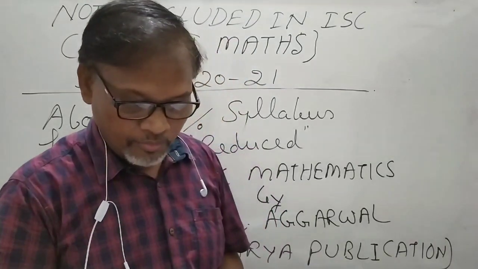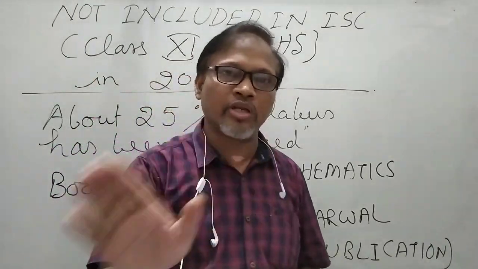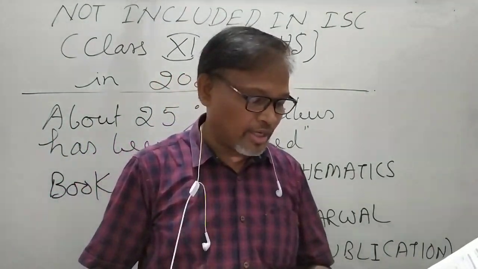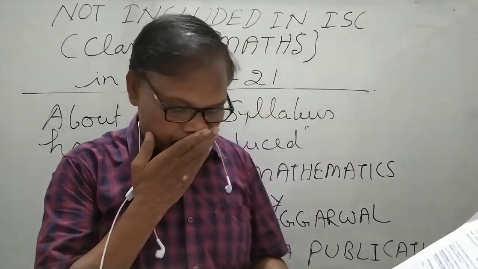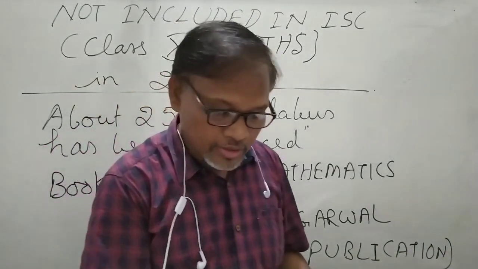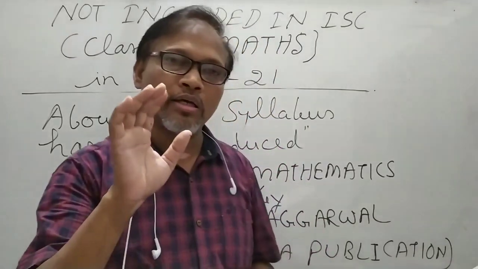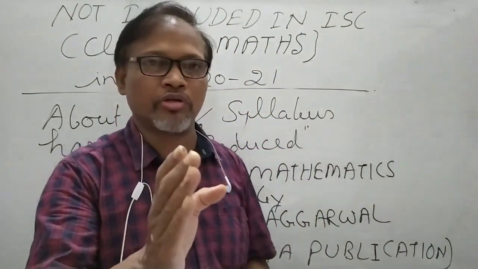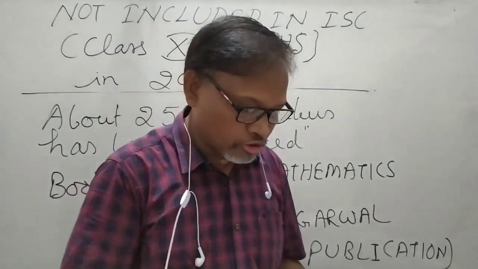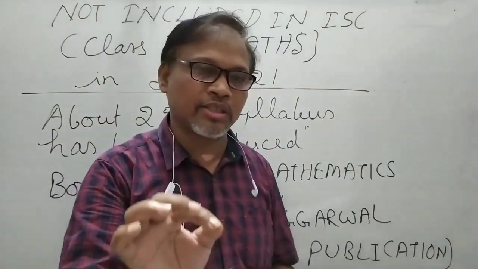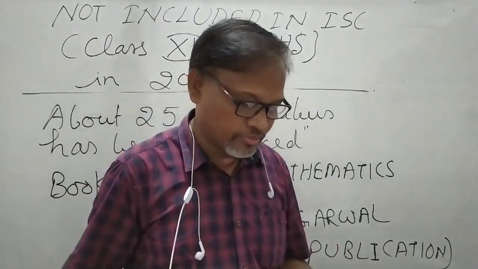Now chapter 9, binomial theorem, everything will come, there is no cut in this. In sequence and series chapter, the arithmetico-geometric series will not come in the examination.